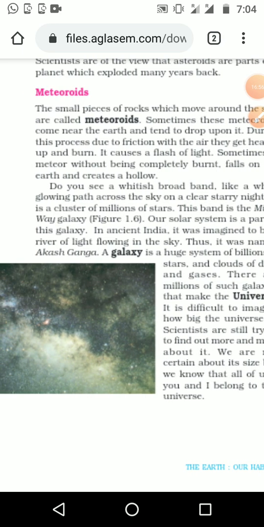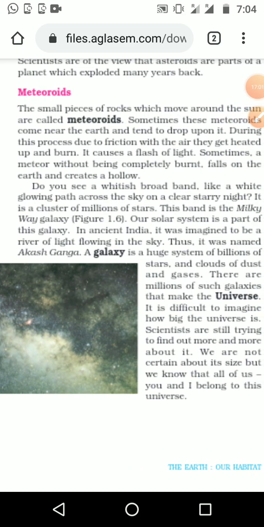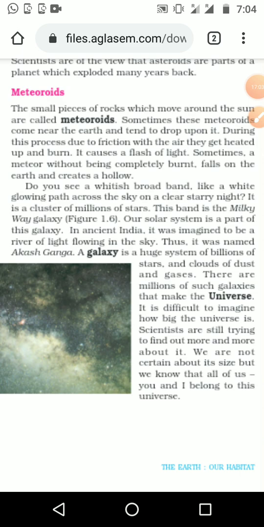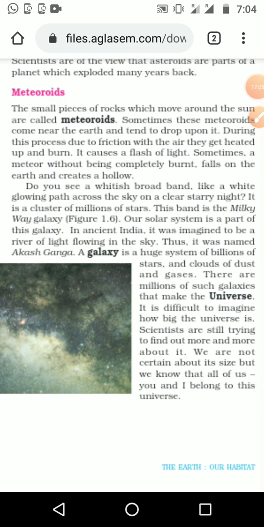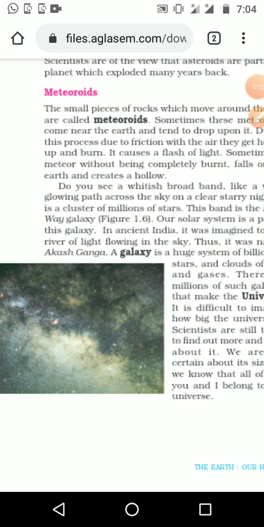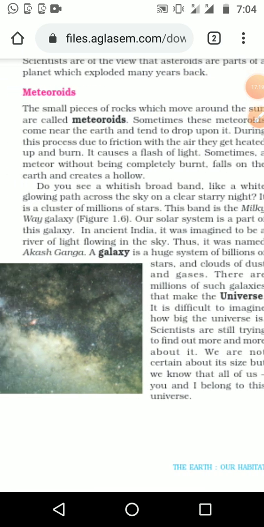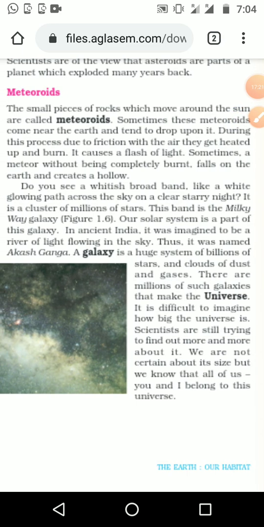Then we can see Akash Ganga, galaxy, universe, some general concepts about the sky. It is a cluster of millions of stars. This is the band of the Milky Way galaxy. We can see it in picture 1.6. Many stars together in a band are known as the Milky Way galaxy. Our solar system is a part of this galaxy.